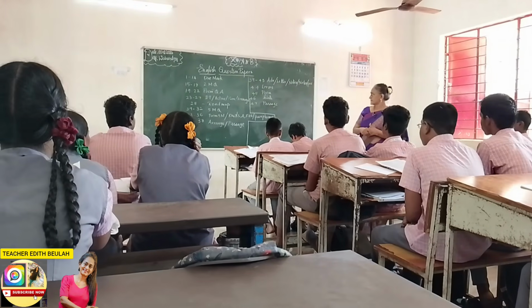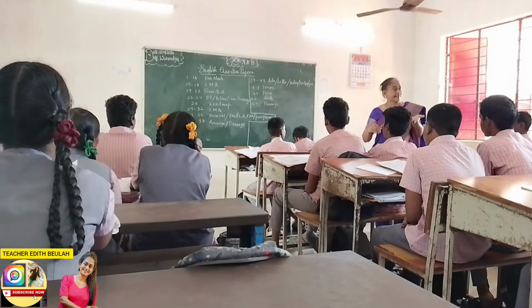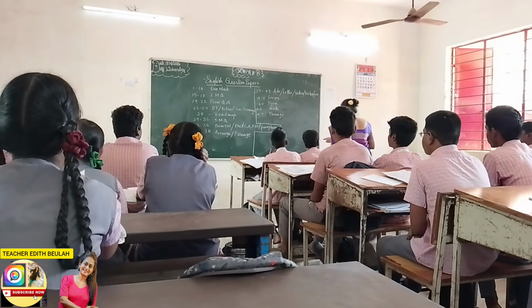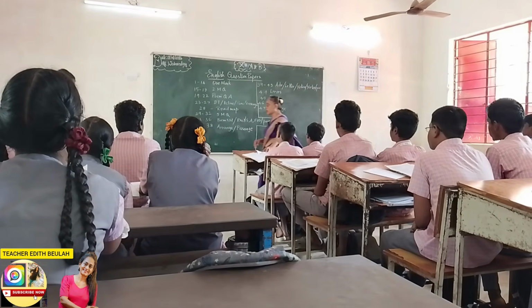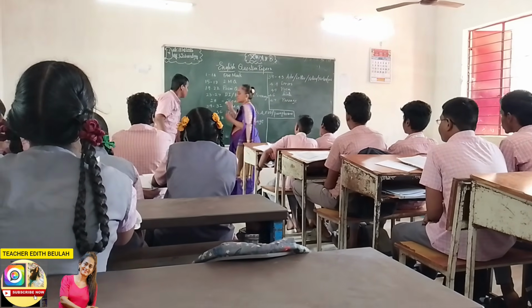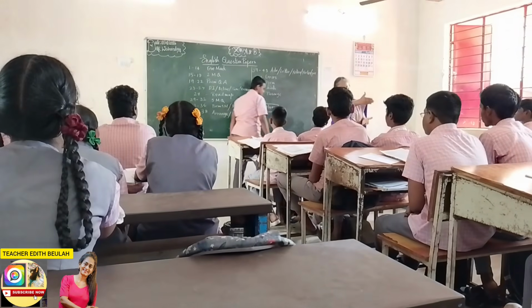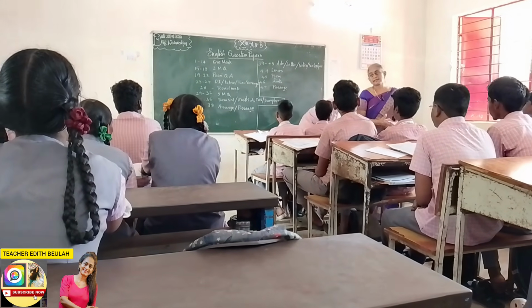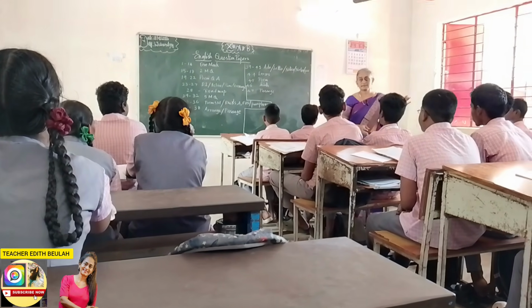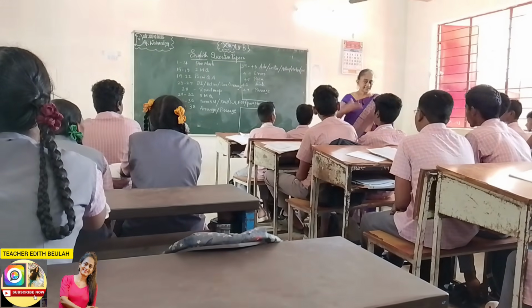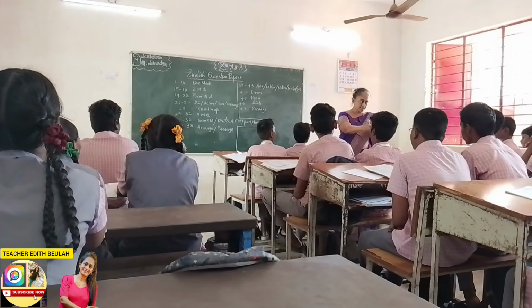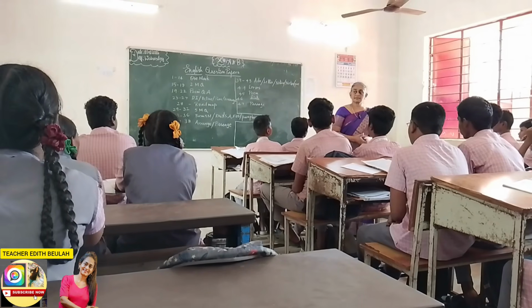Number 1, it might be direct to indirect. When it is direct to indirect, you can have questions like this: "I say to you, don't panic." That's the question. The answer is, the teacher told the students not to panic.